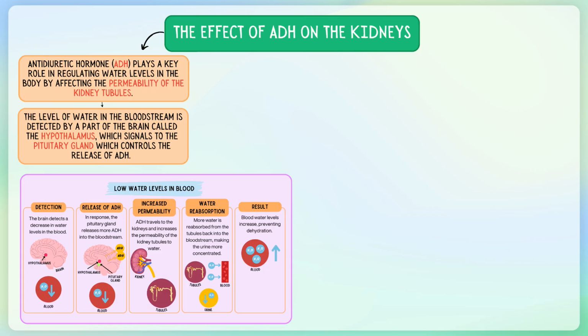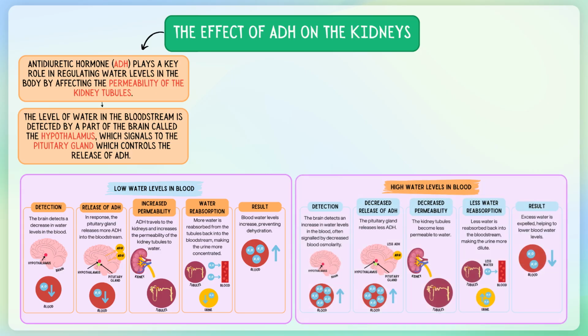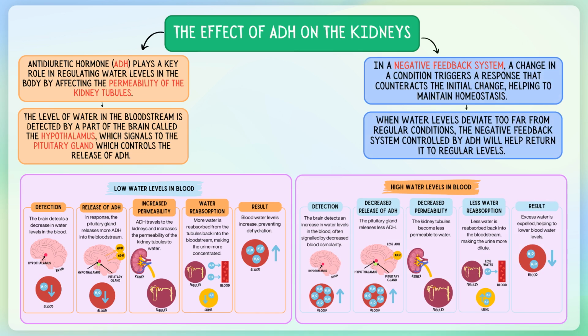When the hypothalamus in the brain detects that the body's water level is low, ADH is released into the bloodstream. This hormone makes the walls of the kidney tubules, specifically the collecting ducts, more permeable to water. As a result, more water is reabsorbed back into the bloodstream, producing concentrated urine. Conversely, when the body's water level is high, less ADH is secreted, making the tubule walls less permeable and resulting in dilute urine. Additionally, we discussed how this mechanism is an example of a negative feedback cycle.